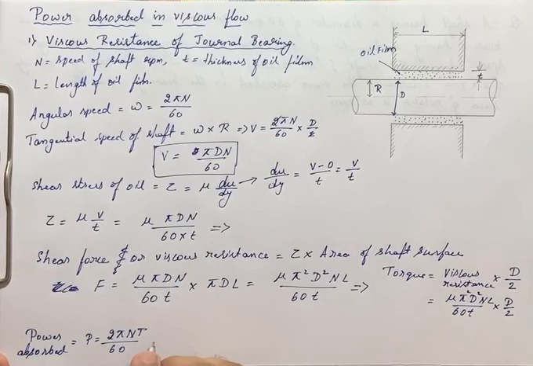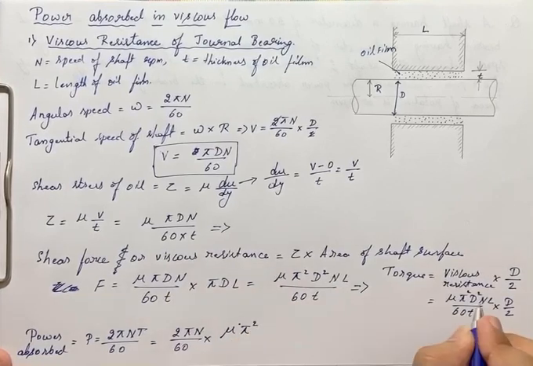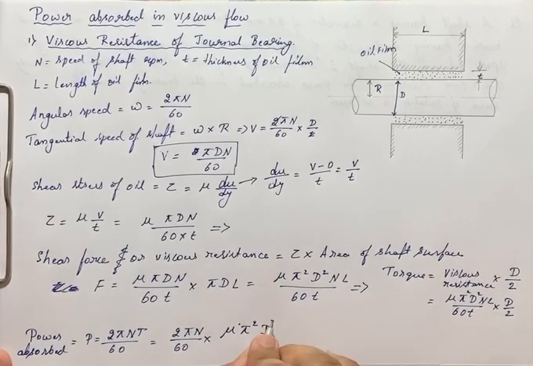So I will directly substitute this value in power, that is 2 pi n divided by 60 into torque, I will write as mu pi square d square into d becomes d cube into n L divided by 60 into t, right? Now into 2, so I'll write it as 120 into t here.